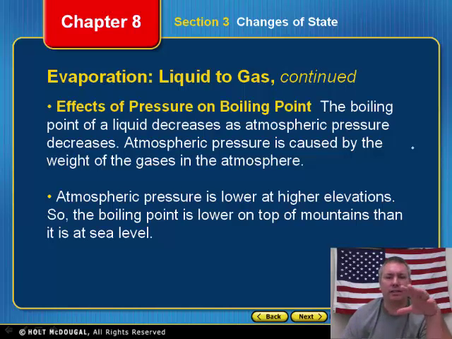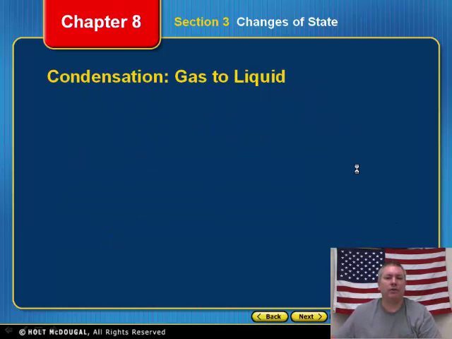Okay, so like Phoenix, Arizona is pretty much sea level. If you're at sea level, you're going to boil at 100 degrees Celsius. But if you're in Denver, Colorado, it's going to boil at probably about 97 degrees, somewhere right around there. And the reason for that is because the lower atmospheric pressure at the higher altitude causes a lower boiling point on that water. So when we talk about boiling points, we're talking about it at sea level. Okay. Now, condensation.